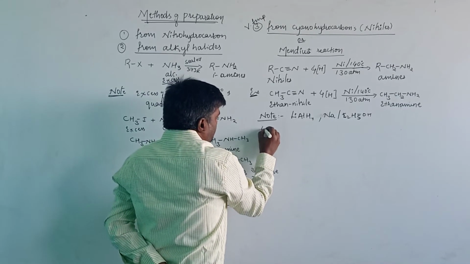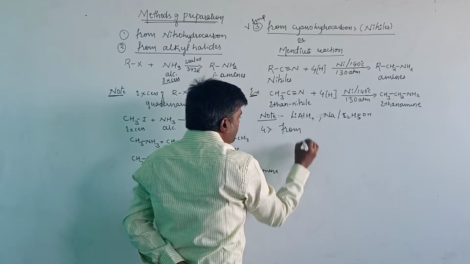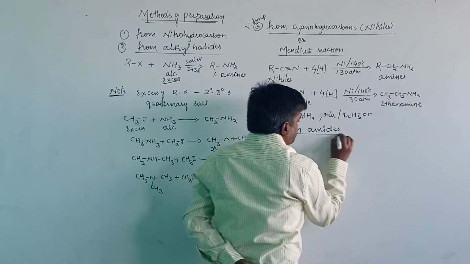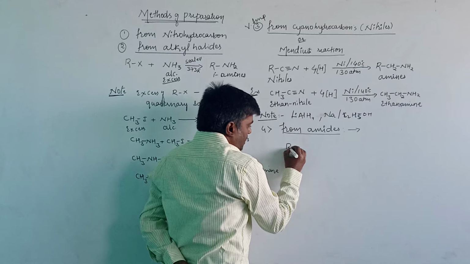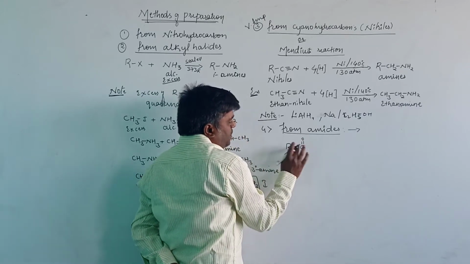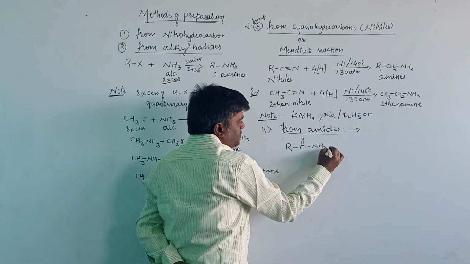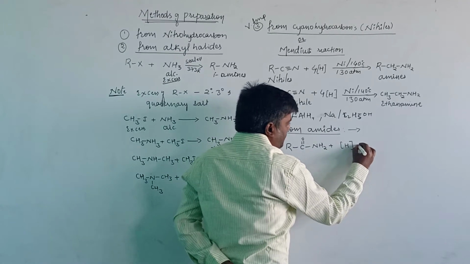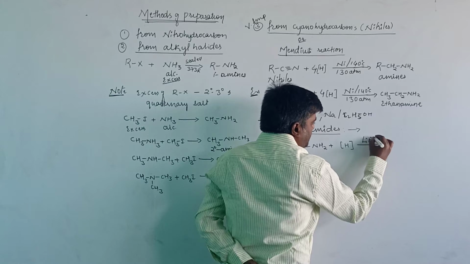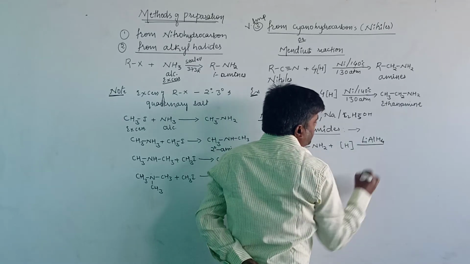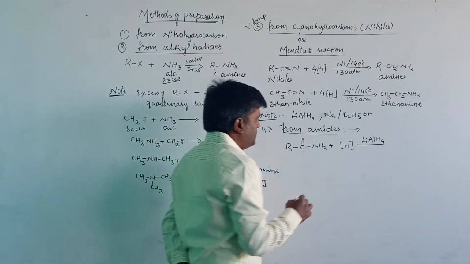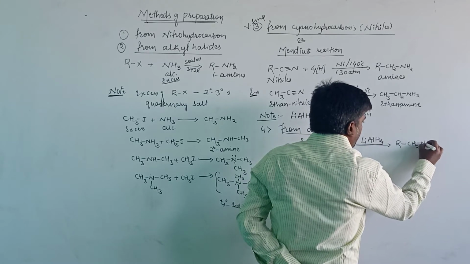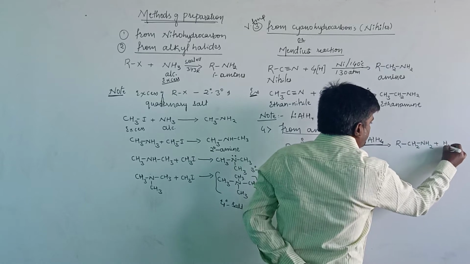Then the fourth method is from amides. When amides, that is RC=O NH2, such type of compounds are known as amides, undergo reduction in the presence of lithium aluminum hydride, we are taking the reducing agent here, then it will give the compound RCH2NH2 plus H2O.